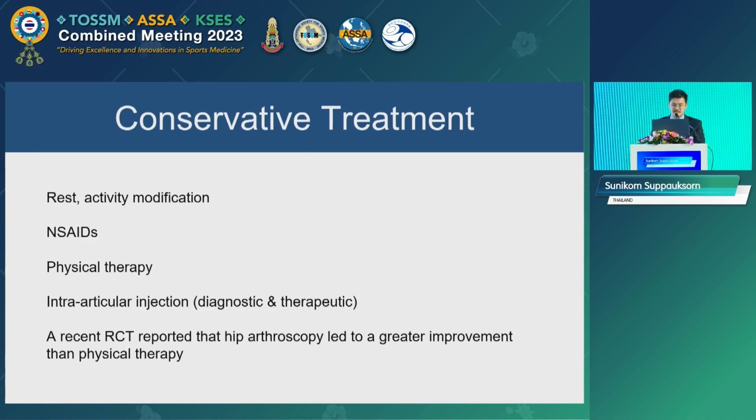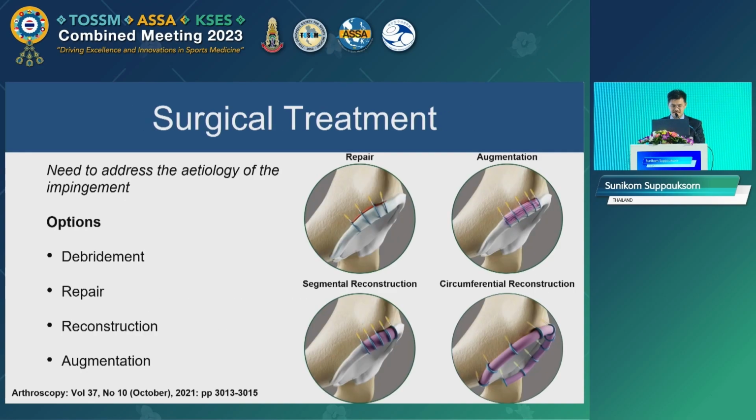From the literature, physical therapy helps improve the patient's symptoms, but arthroscopic surgery has been shown to have greater improvement than physical therapy.